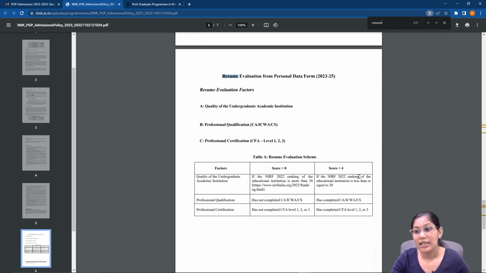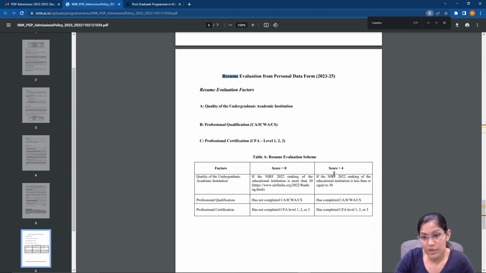In case the NIRF ranking of the institute where you've studied is anywhere from 1 to 30, so if you've done engineering from any institute that's ranked in the top 30, or if you've done commerce, again, from any institute that's ranked in the top 30, something like that, then you're going to get 4 points.